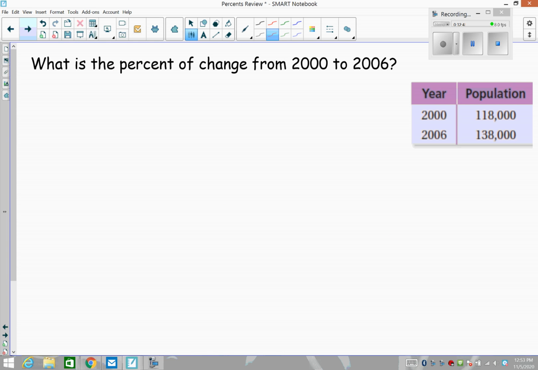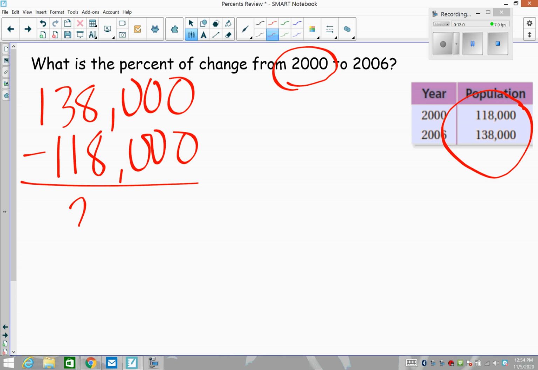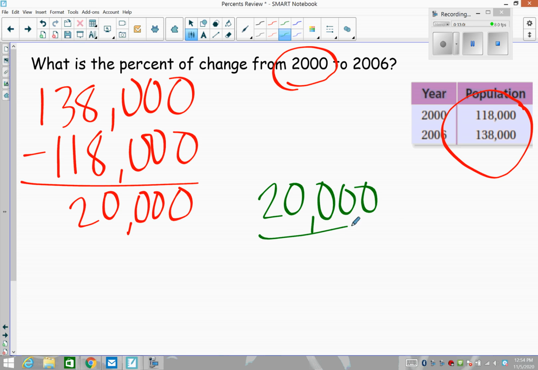What is the percent of change from 2000 to 2006? Okay, so this one happened first in time. So the first thing we have to figure out is the change that happened. So 138, I like to take the bigger number first, so then I don't have that negative. Negative just means it's a decrease. But that would be a 20,000 change. So there's our numerator. The change in the population is 20,000.